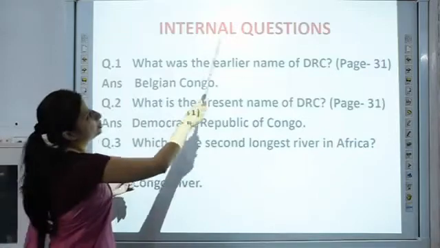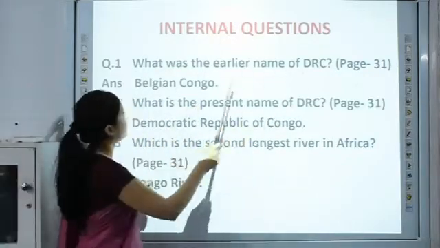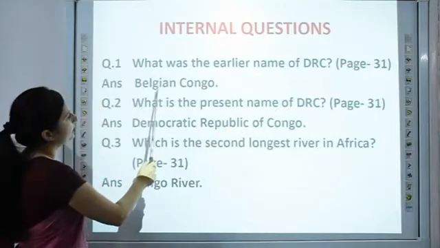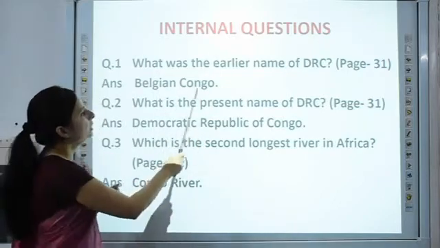Now coming on to the internal questions. What was the earlier name of DRC? On page number 31 you will find this question. The answer is Belgian Congo. Earlier the name of DRC was Belgian Congo.